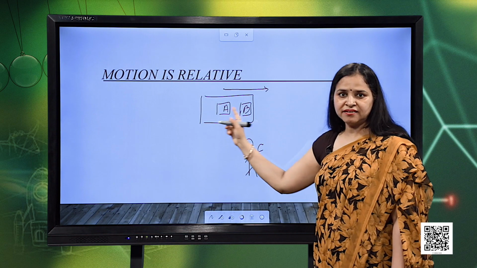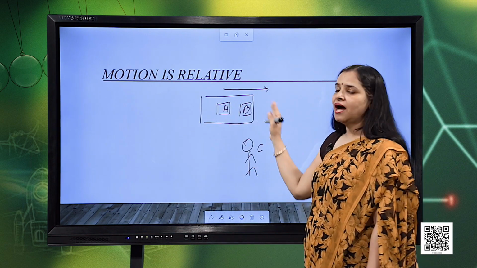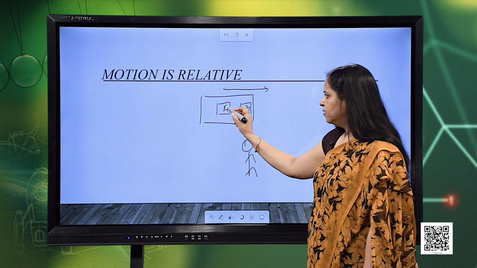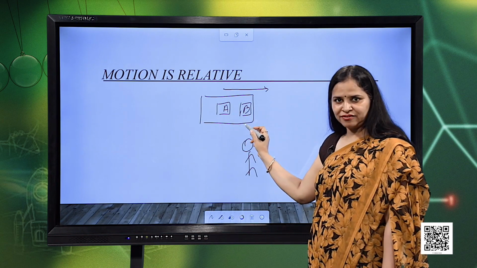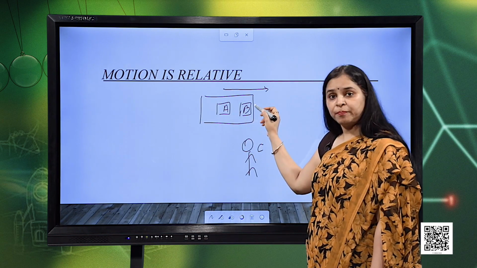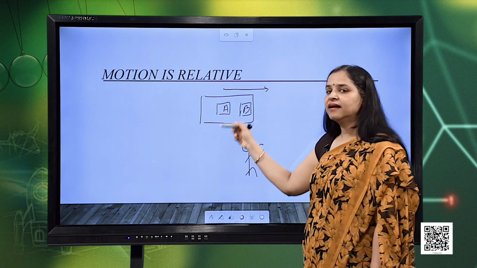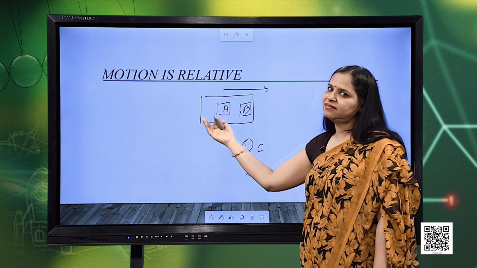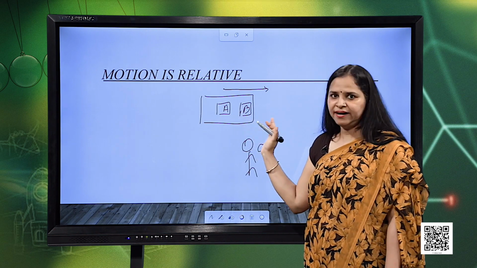The two passengers A and B sitting inside the bus are both at rest with respect to each other. If A looks at B, for him B is at rest. Similarly, for B, A is also at rest, because they are both sitting in the same bus, which is moving. They are both moving with the same speed in the same direction. For each other, they are at rest.